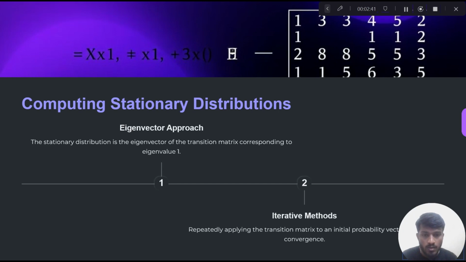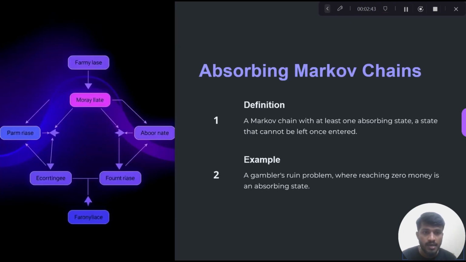Now let's see about absorbing Markov chains. Firstly, the definition: a Markov chain with at least one absorbing state, which once entered cannot be left. Now let's see an example for absorbing Markov chains. A gambler's ruin is a problem which ends at zero money, known as an absorbing state.